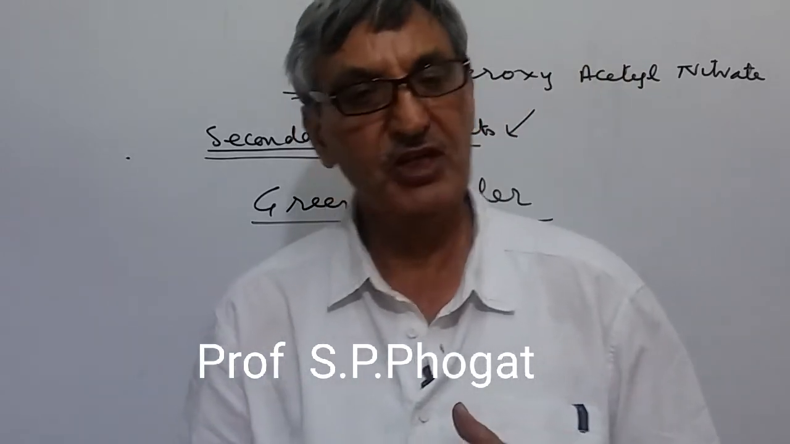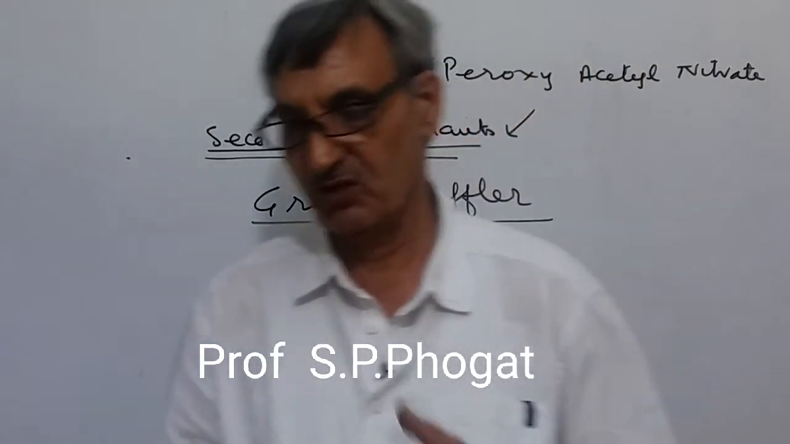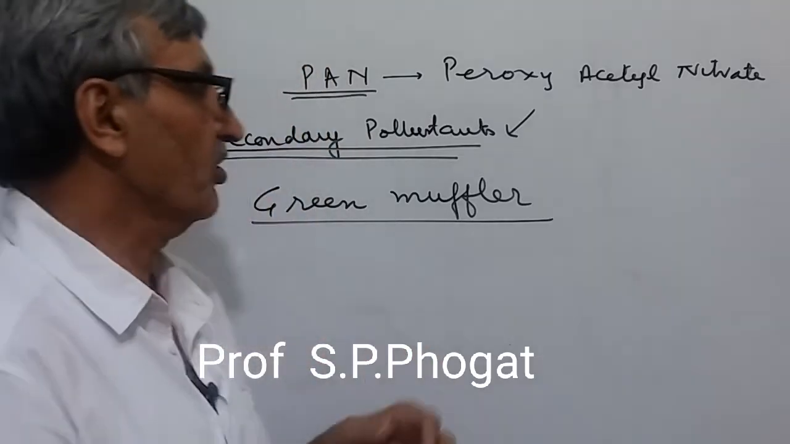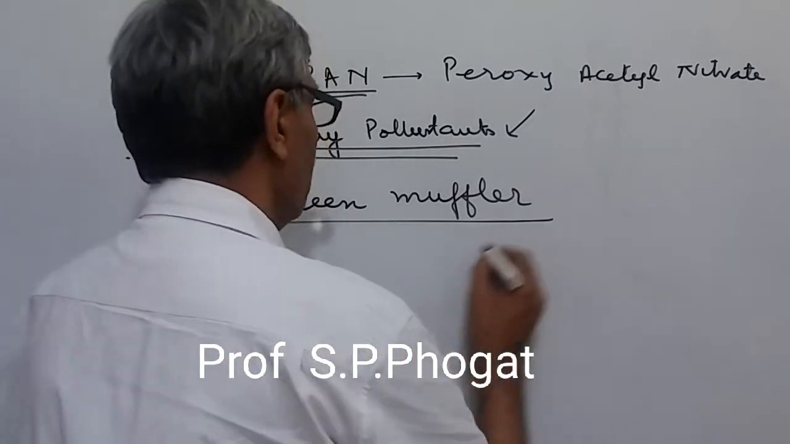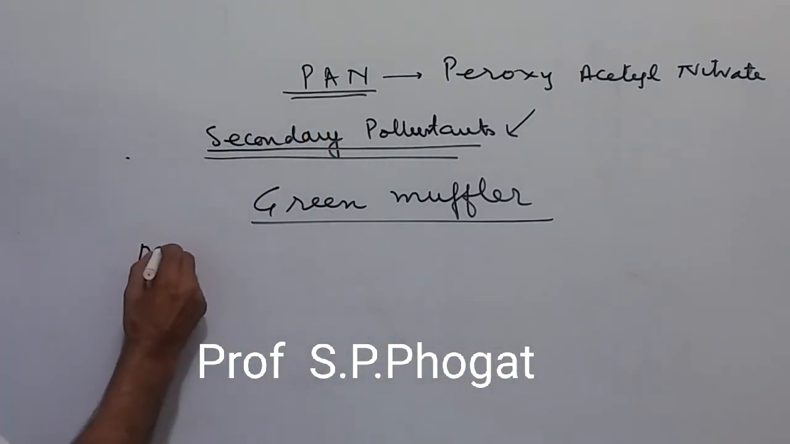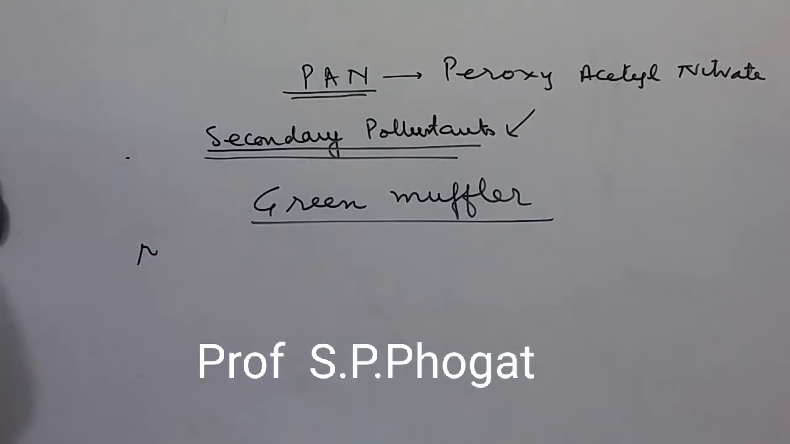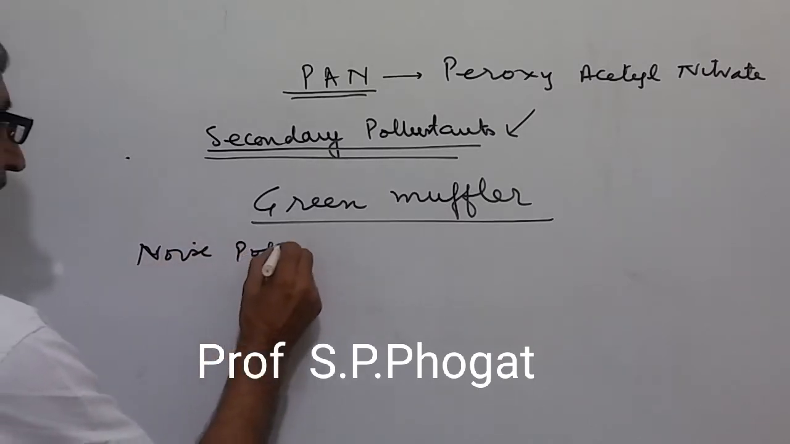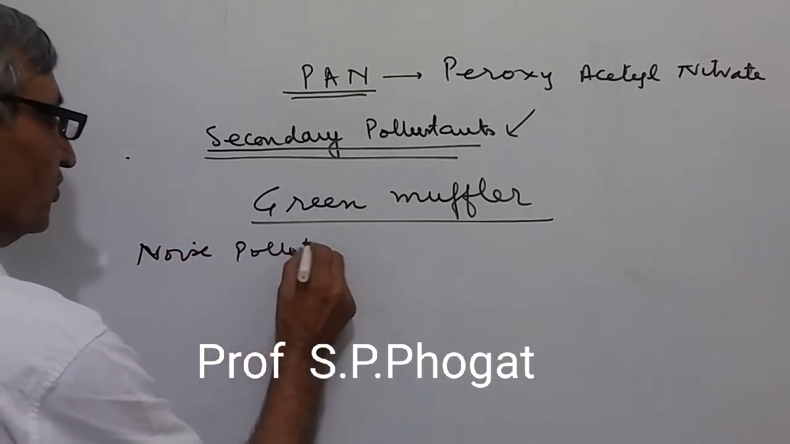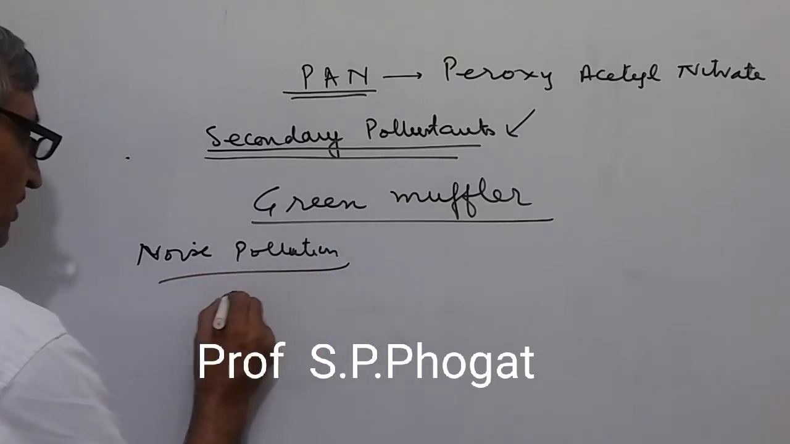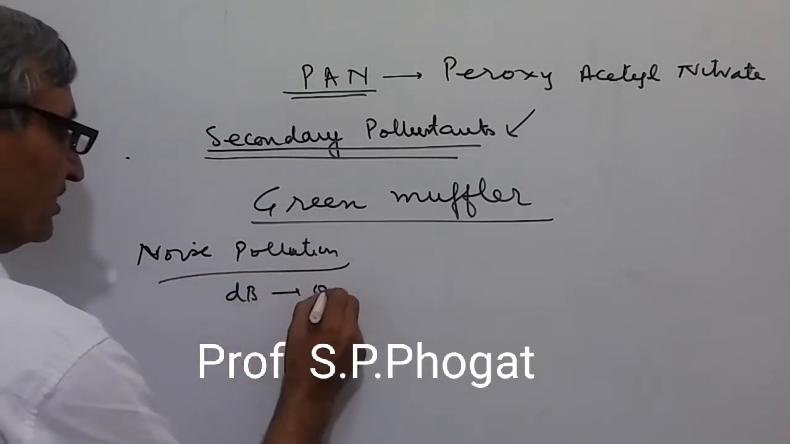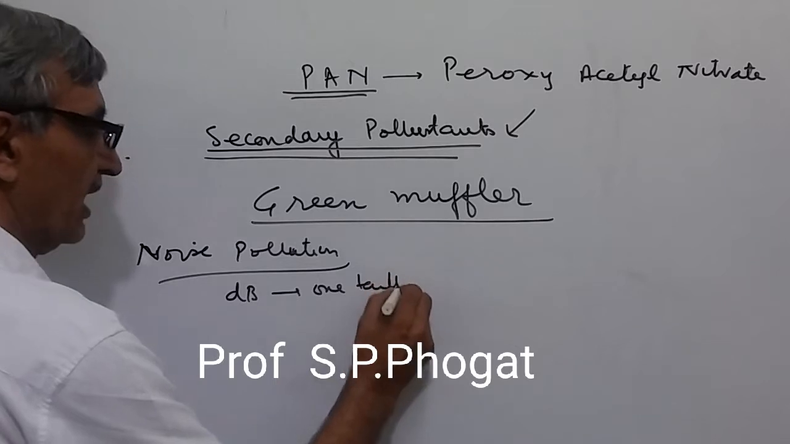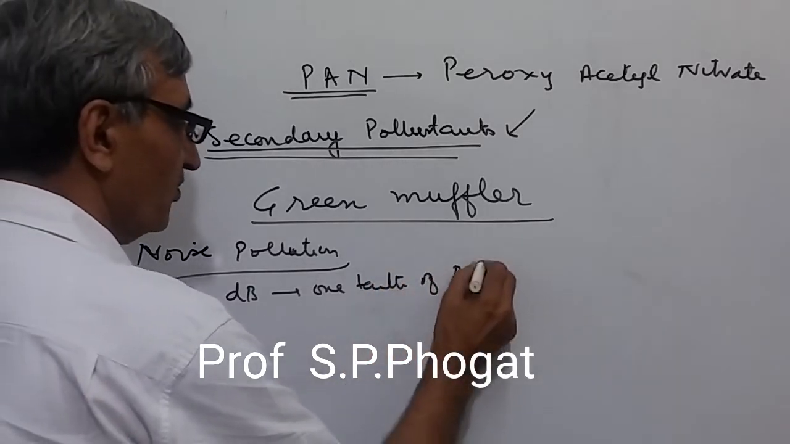Now, we know noise pollution is there. When you come across noise pollution, how do we measure it? We measure noise pollution in decibels. A decibel is one tenth of a bell. We measure by decibel, which is one tenth of a bell.